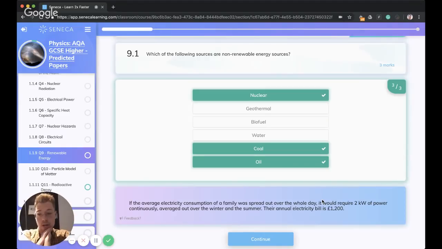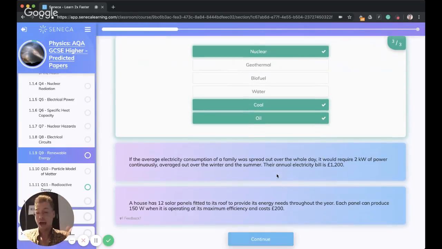Okay, so now we're going to get into a little bit of a calculation and like more ethical question, which do come up in physics, so they are important. And a lot of the time with these kinds of questions, you're going to be faced with like a massive big chunk of text, and it can be quite overwhelming. So my tip would be make sure you break down the text into more manageable chunks. And you could do this by underlining or whatever works for you. What I like to do, I like to circle the keywords, and then normally next to it in the margin or just underneath, I'll write out the key figures that are given in the text. And that gives you a really quick reference where you can go back and be like, okay, these are the figures I need for the calculation.